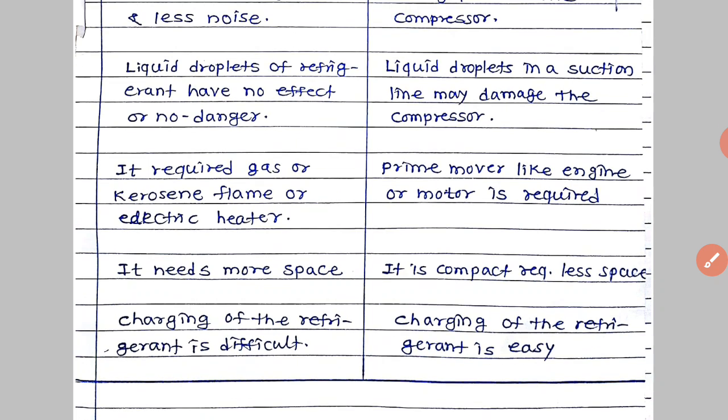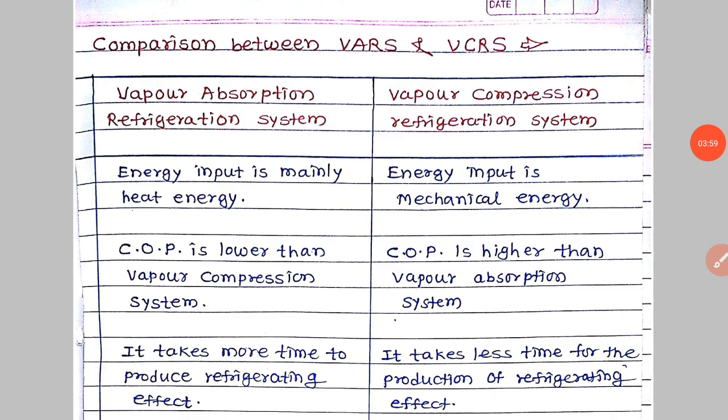And the last point is that the charging of refrigerant is difficult in the case of the vapor absorption refrigeration system, and the charging of refrigerant is very simple and easy in the case of the vapor compression refrigeration system. So this is all about the difference or comparison between the vapor absorption refrigeration system and the vapor compression refrigeration system.